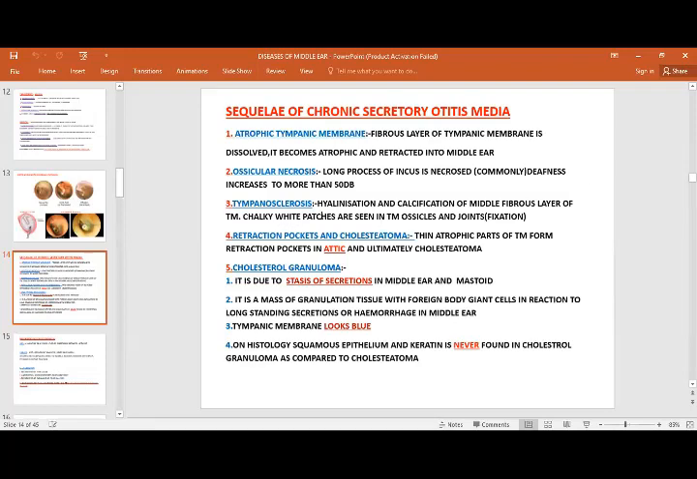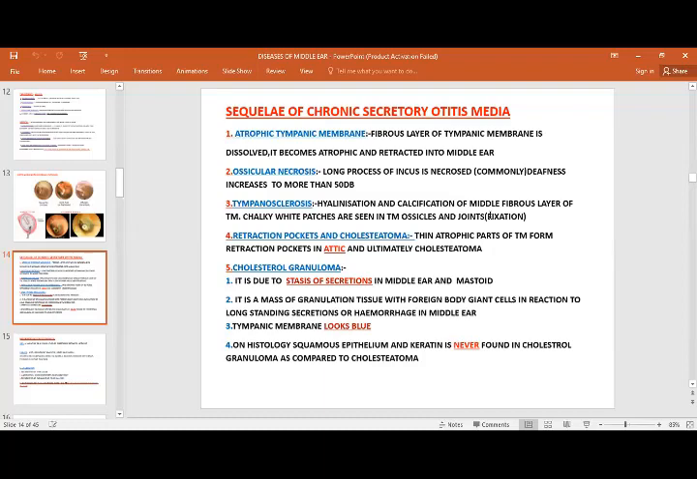In tympanosclerosis, there is hyalinization and calcification of the middle fibrous layer of the tympanic membrane. When we examine the patient under a microscope or with the help of an otoscope, we will see chalky white patches in the tympanic membrane, ossicles and joints. Initially this doesn't cause much effect, but later it is associated with conductive hearing loss, as well as fixation of the joints in tympanosclerosis.